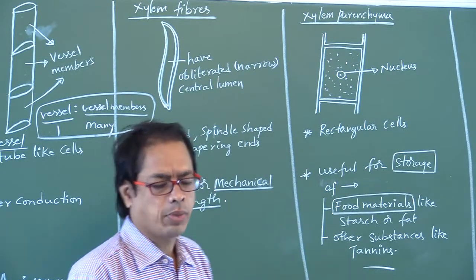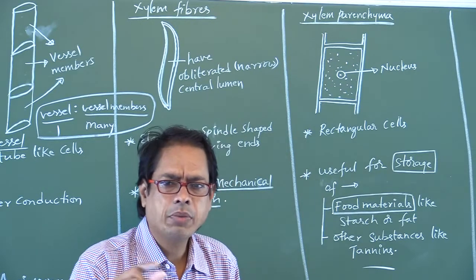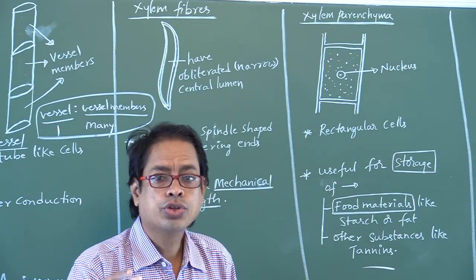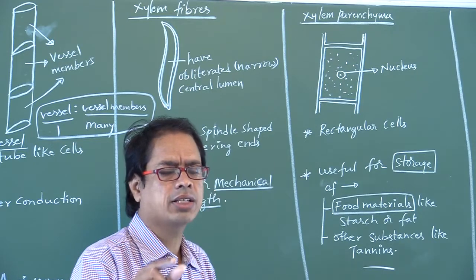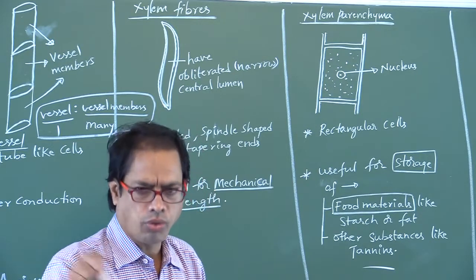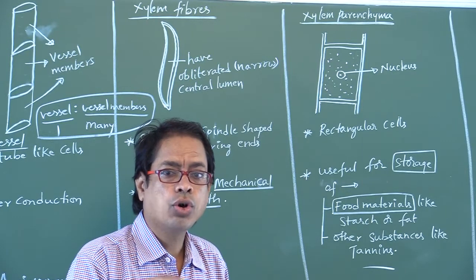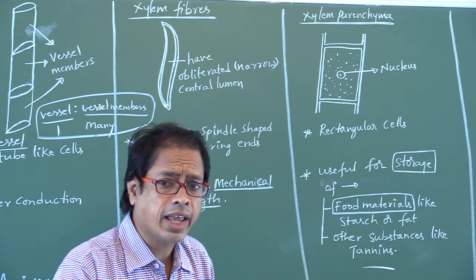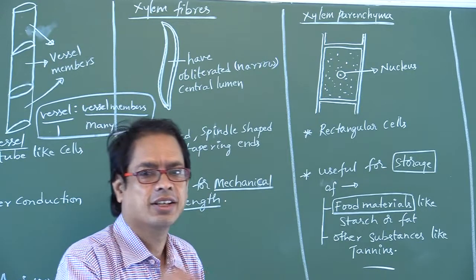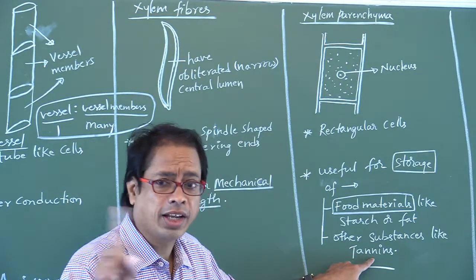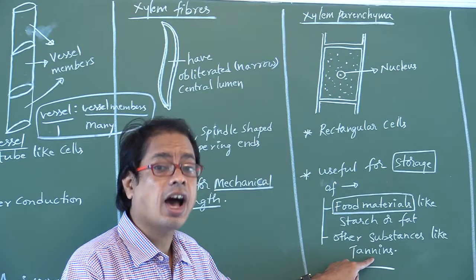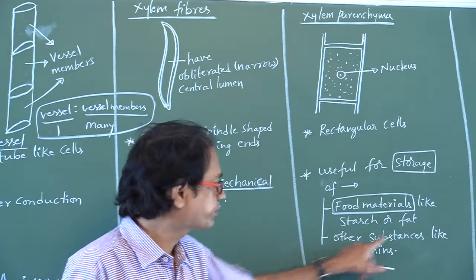Now I am asking one question. Xylem parenchyma is useful for storage of food materials like starch or fat. True. Xylem parenchyma is useful for storage of food materials like tannins. False. Tannin is not a food material; tannin is one of the other substances.